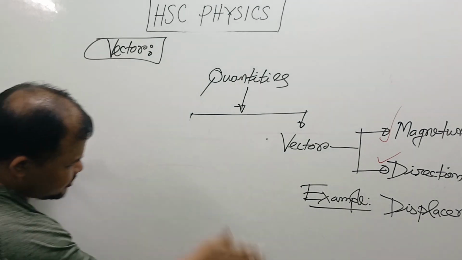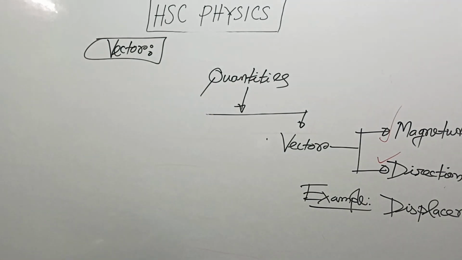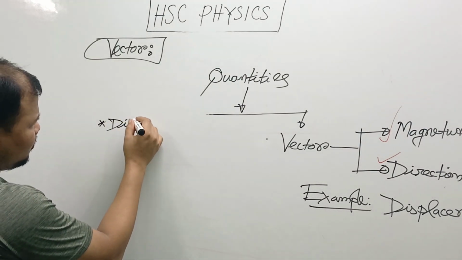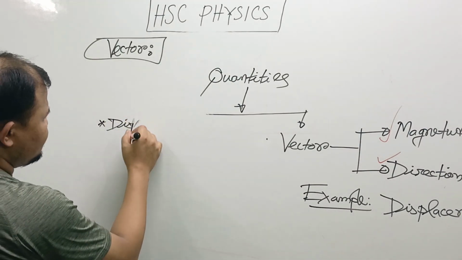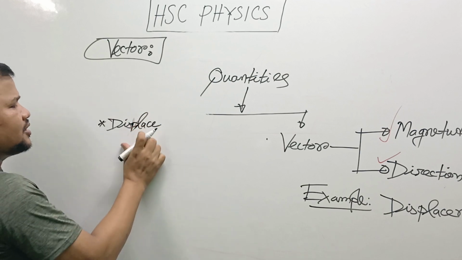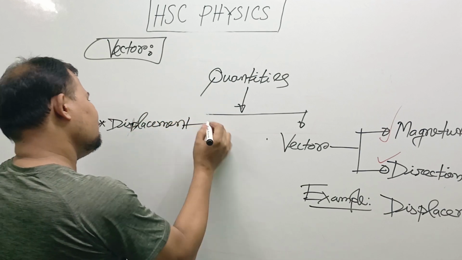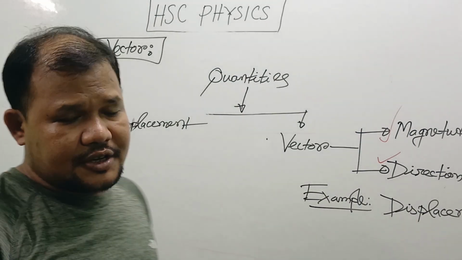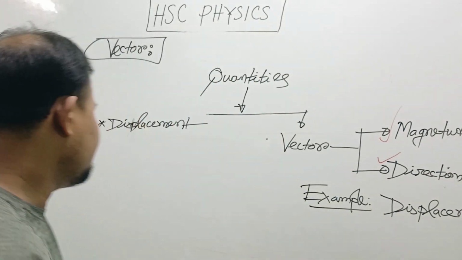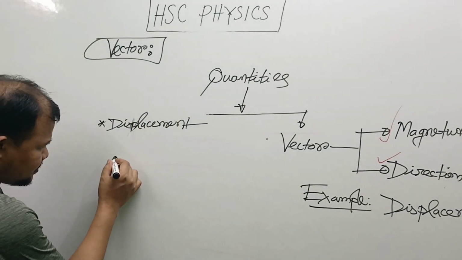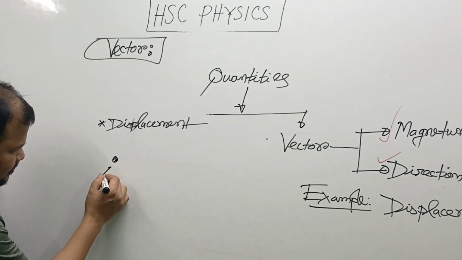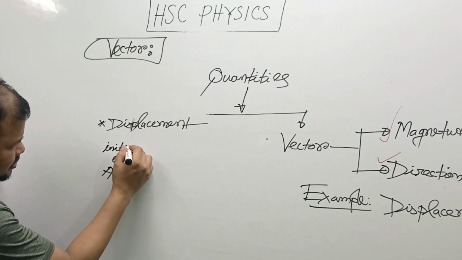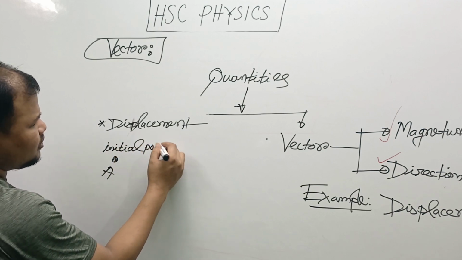My dear students, we discuss why displacement is a vector quantity. Suppose a person or an object starts a journey from here. This is the initial point.